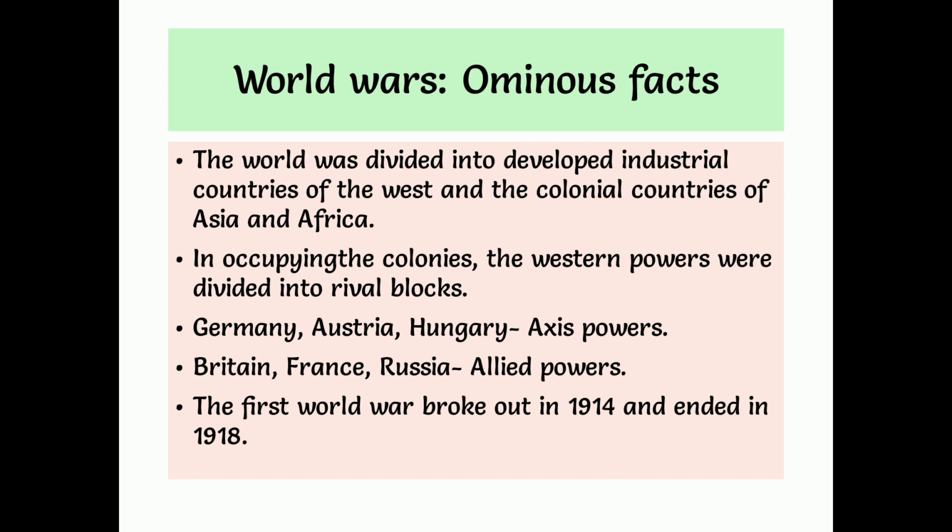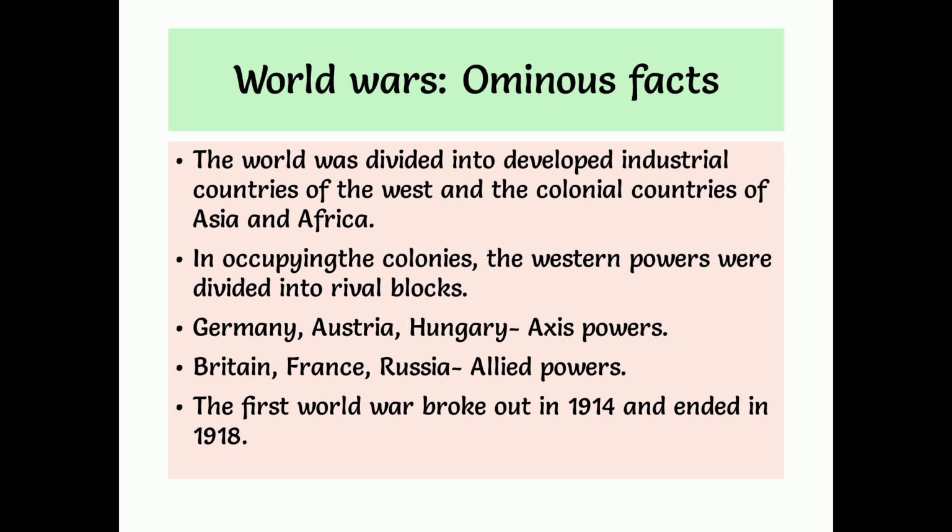And the ominous facts about the world wars. The world was divided into developed industrial countries of the West and the colonial countries of Asia and Africa. So the Western powers wanted to occupy countries in the other part of the world, mainly in the continents Asia and Africa.